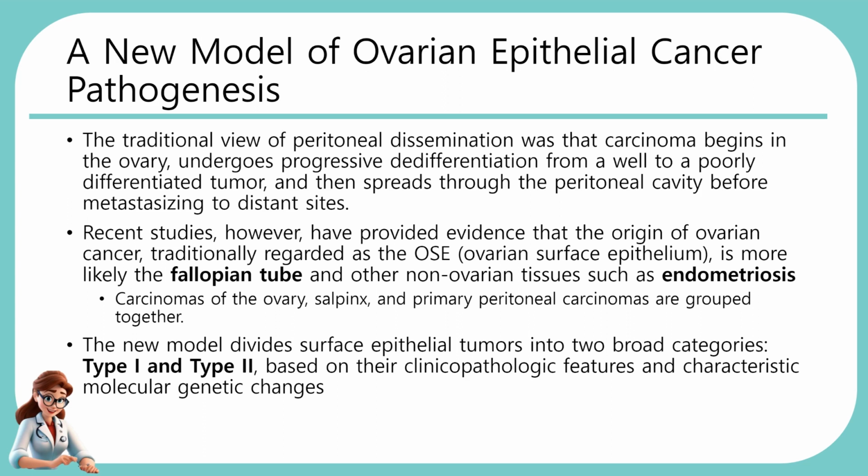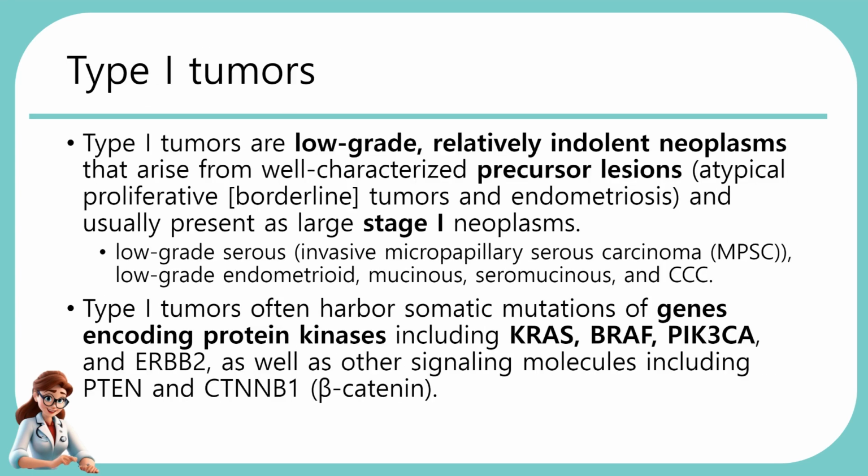The new model divides surface epithelial tumors into two broad categories, type 1 and type 2, based on their clinicopathologic features and characteristic molecular genetic changes. Let's take a look at type 1 tumors first.